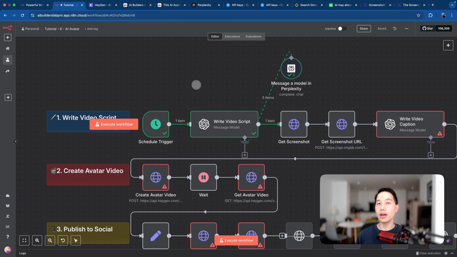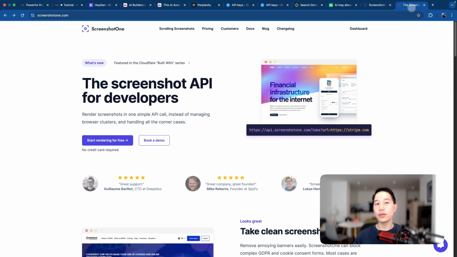The next step will be to have a screen capture of the TechCrunch article in mobile format so that we can use it as a background of the HeyGen avatar video. Now, most of you may think that this is a manual step, but there is actually an automatic way to do it. There's a tool called ScreenshotOne, which exposes an API interface so that we can create mobile screenshots simply by passing an article URL.